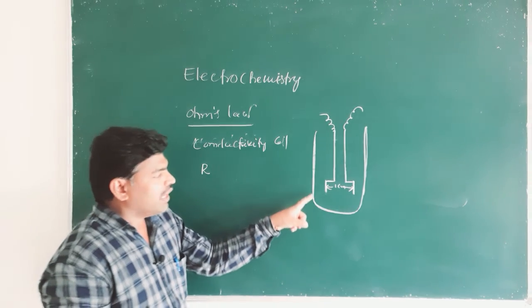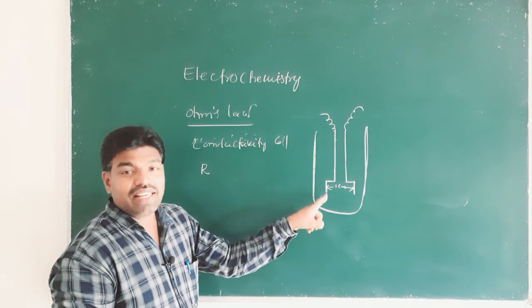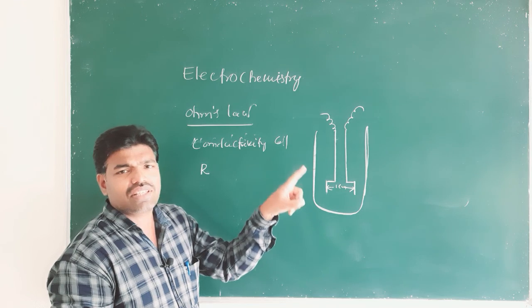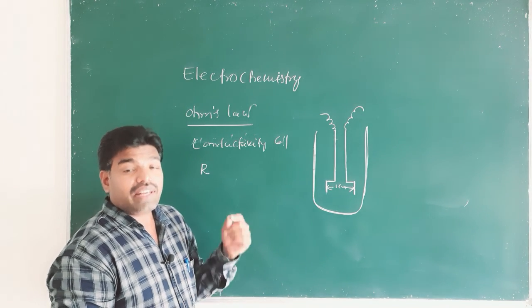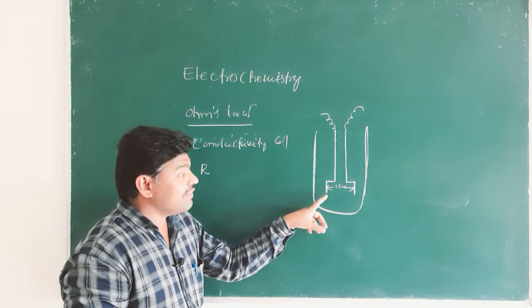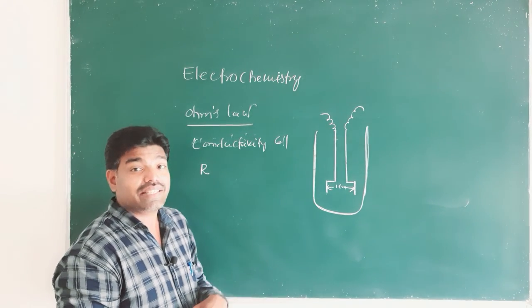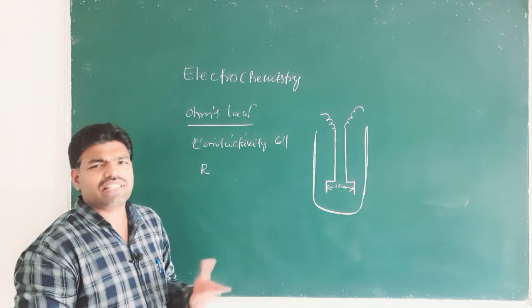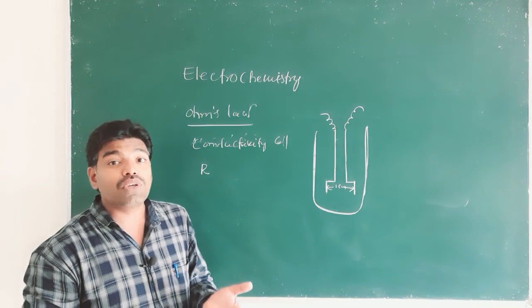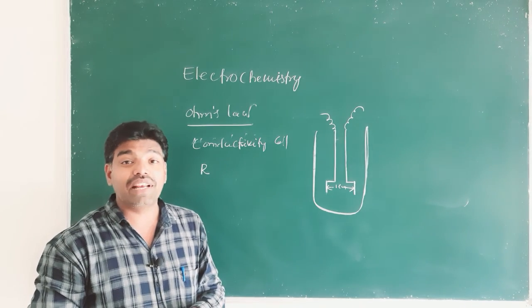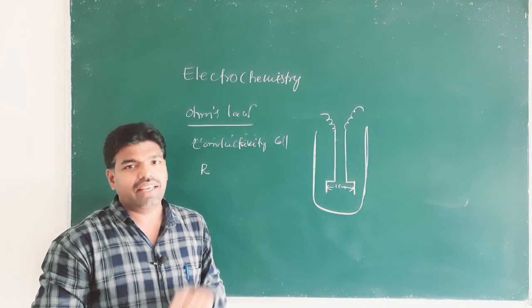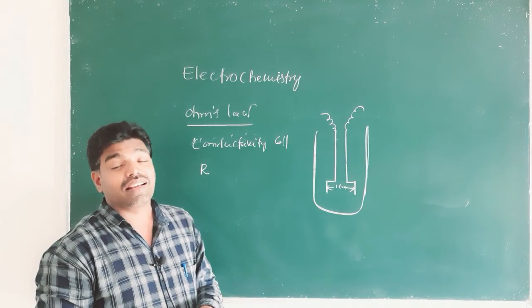So if you dip this conductivity cell in an aqueous solution of salt or acid or base, what happens? This conductivity cell measures resistance. What is resistance? It is the opposing force to the free flow of ions, or mobility of ions, in the case of electrolytic conductors.